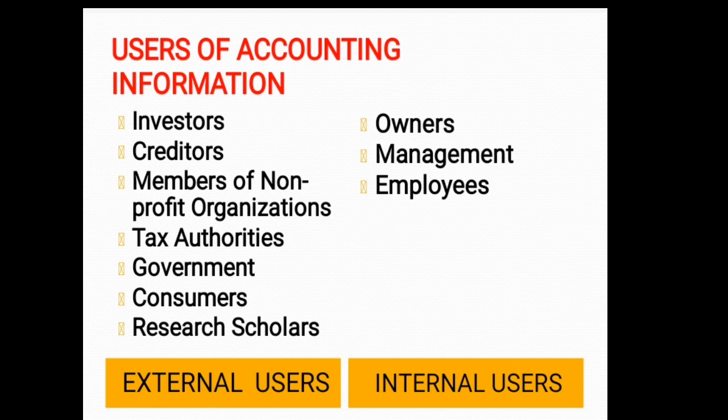To make such a study, the research scholar needs detailed accounting information relating to purchases, sales, expenses, cost of material used, current assets, current liabilities, fixed assets, long-term liabilities, and shareholders' funds, which is available in the accounting records maintained by the firm.